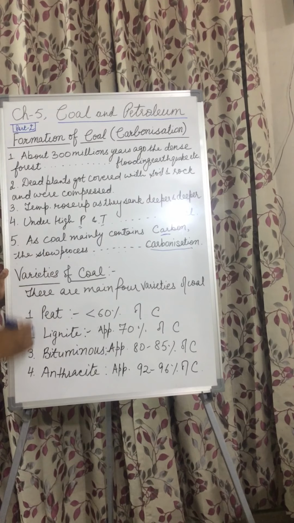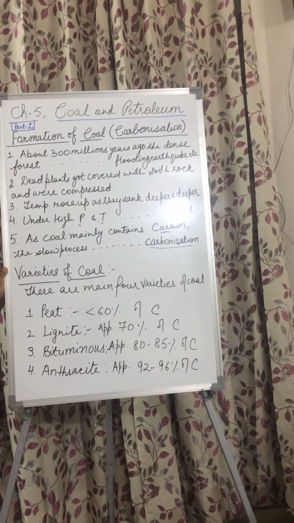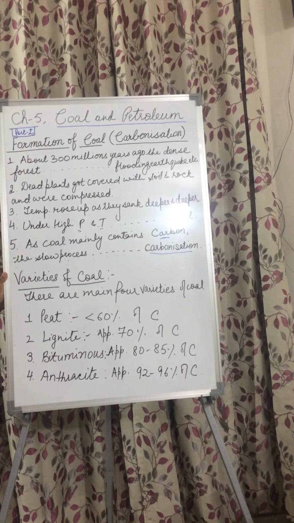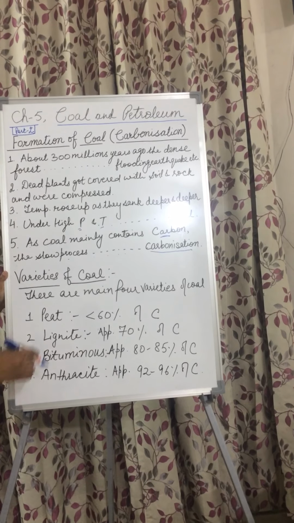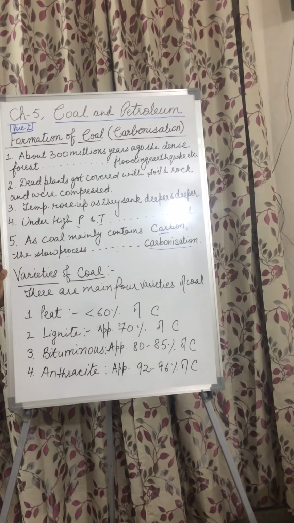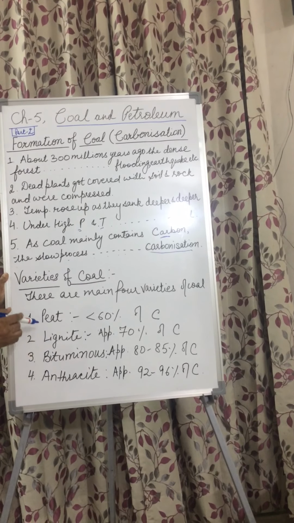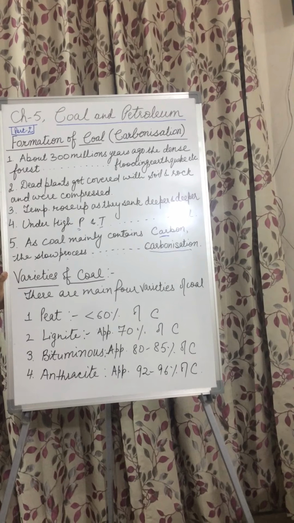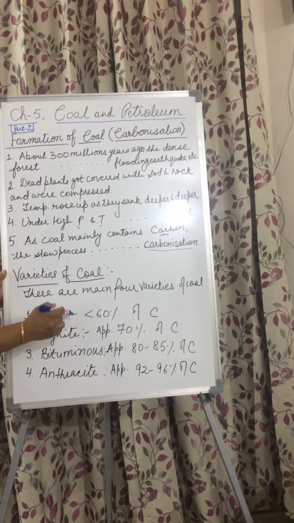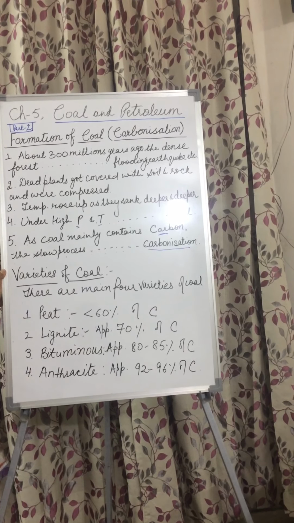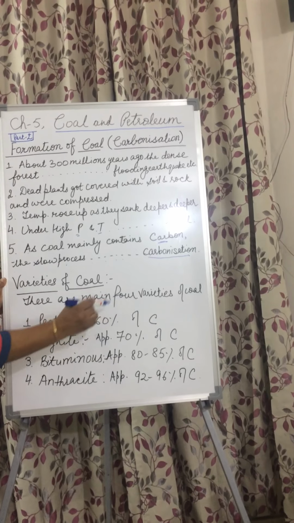Now the next topic I am going to deal with is varieties of coal. There are mainly 4 varieties of coal. Peat. Peat contains less than 60% of carbon and it has more moisture content.